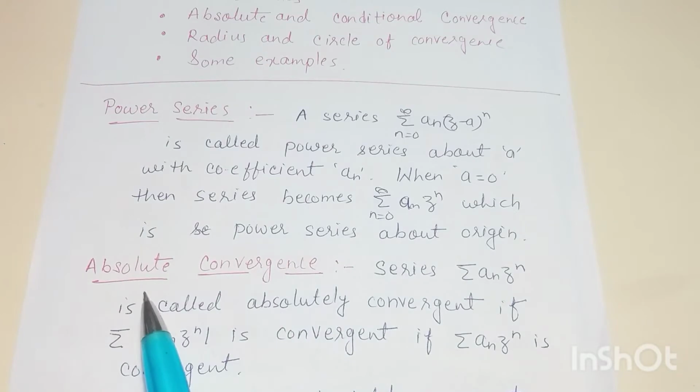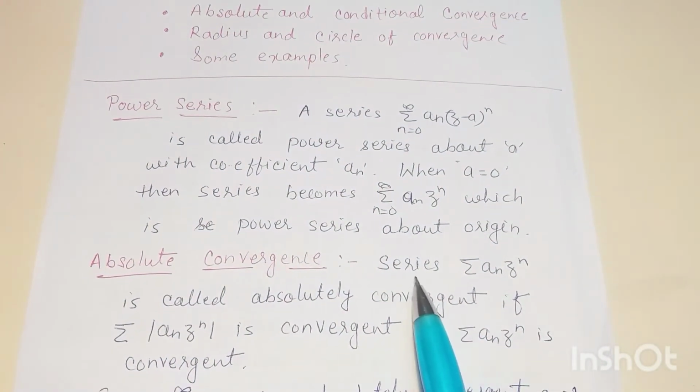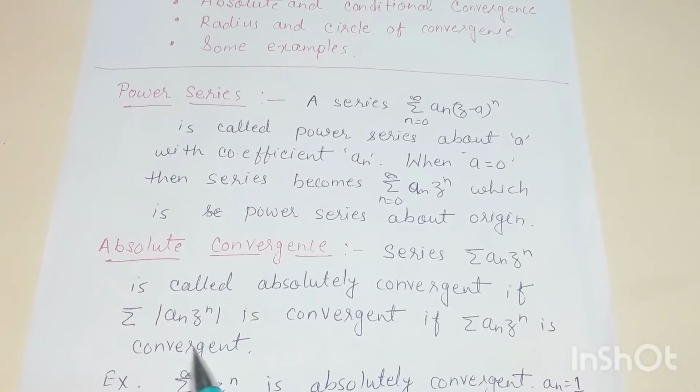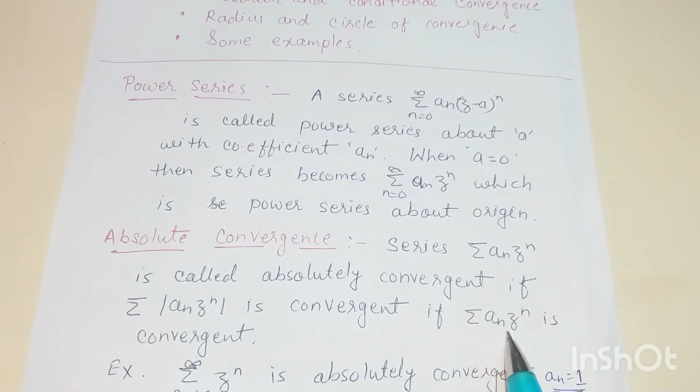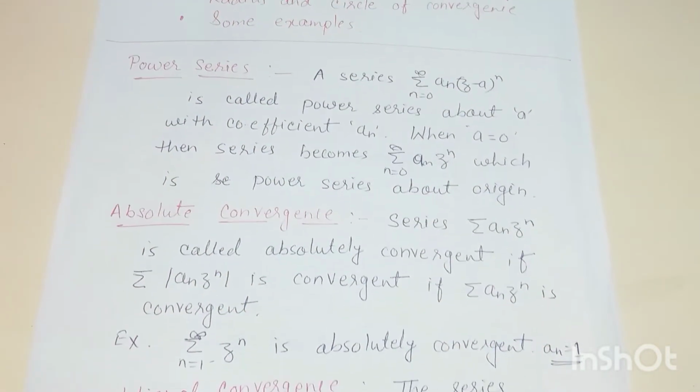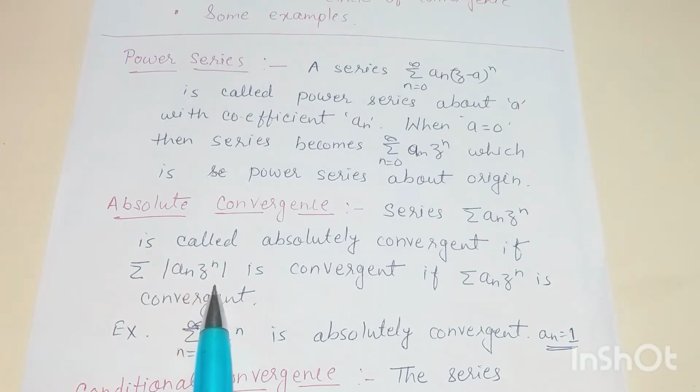Next we see absolute convergence. The series summation of a_n z to the power n is called absolutely convergent if summation of mod of a_n z to the power n is convergent. That means the original series is convergent and the sum of absolute values of the series is also convergent. When we talk about absolute values, we are taking every term as a positive term regardless of its actual sign.